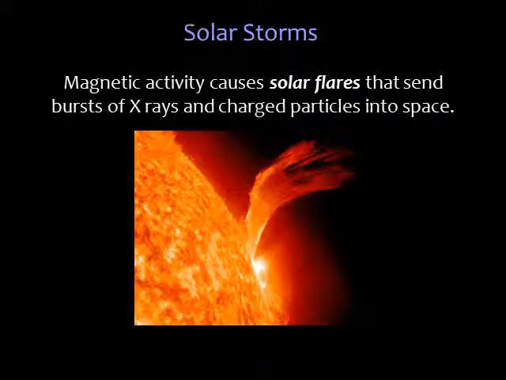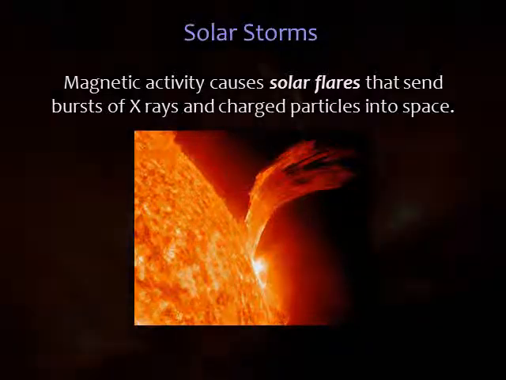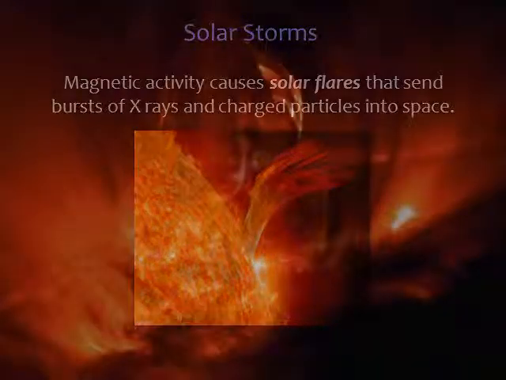The magnetic fields winding through sunspots and prominences sometimes undergo dramatic and sudden changes. This produces short-lived but intense storms on the sun. The most dramatic of these storms are called solar flares. It's thought that flares occur when the magnetic field lines become so twisted and knotted that they can no longer bear the tension. They suddenly snap and reorganize themselves into a less twisted configuration. Enormous amounts of energy are released in the process.